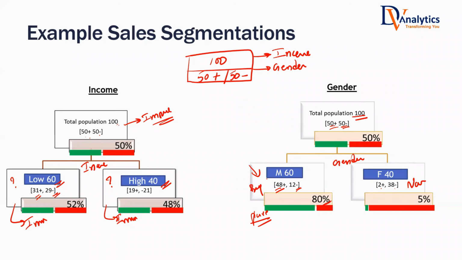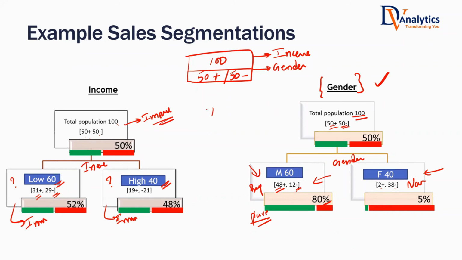Dividing based on gender is giving us better information gain. We are gaining higher information here, higher clarity here. But dividing based on income is not giving us a good idea. This is what you have visually picked. You have used your logic to tell that gender is a better variable for splitting. But we are going to quantify this.